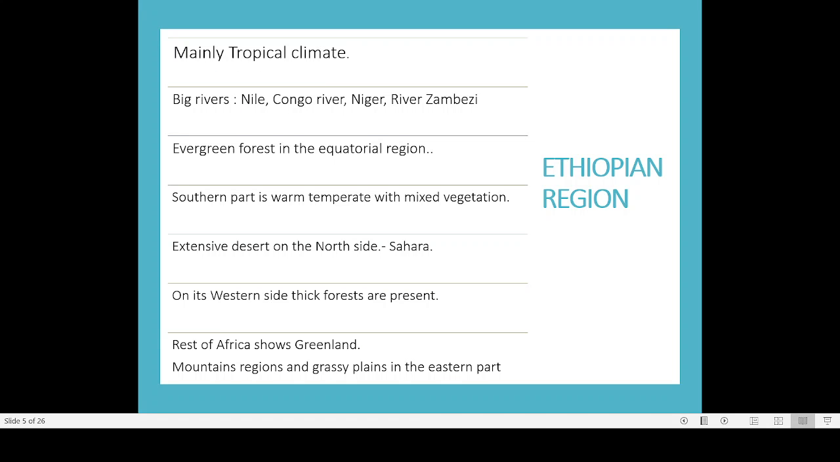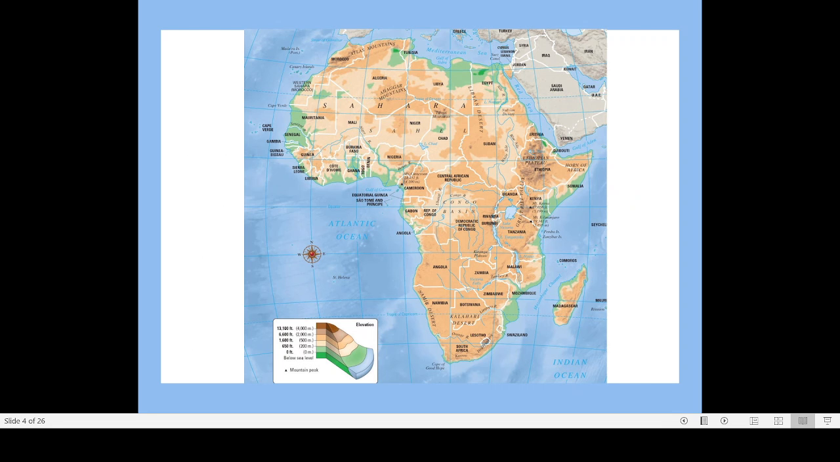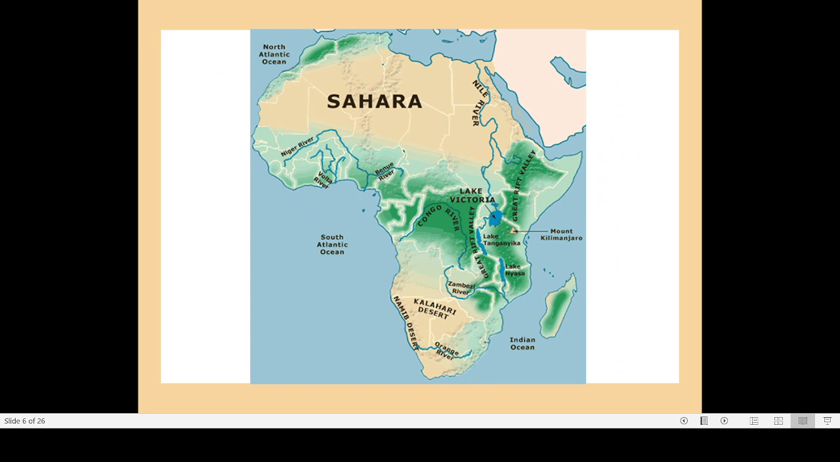Now, in the Ethiopian region, we can find several major rivers. Here you can say this is the Nile, Congo, Niger, and river Zambezi. Now I will show you this. Here you can find the major rivers of Africa. You just see the length of the Nile. The Nile is a very big river, and it is crossing almost half of the African continent. It is beginning here and it is reaching up to Lake Victoria here. That is, half the length of Africa is traversed by River Nile.